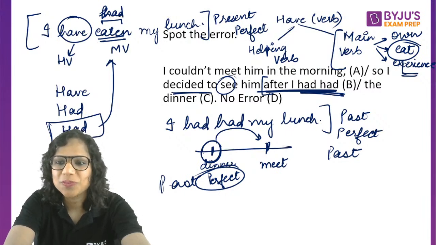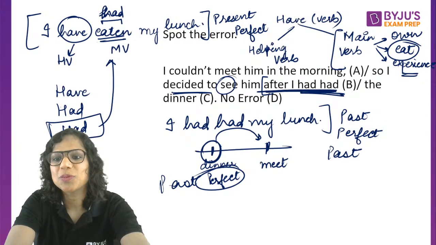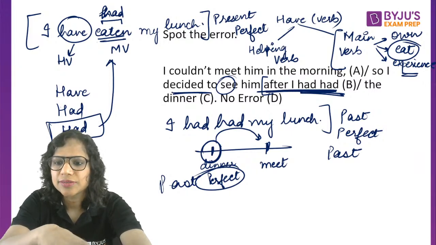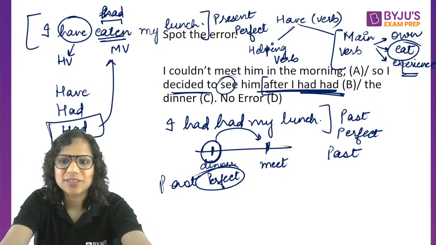Does everybody understand now? I included this question on purpose. Okay, hope this is clear. If this is clear, give me some thumbs ups so that I know this is clear to you. Manu, is this clear now? The dinner action is happening first, and then you are deciding to see that person.